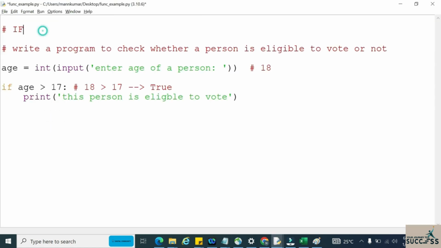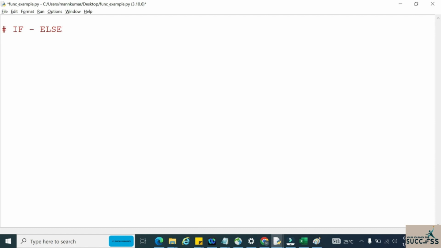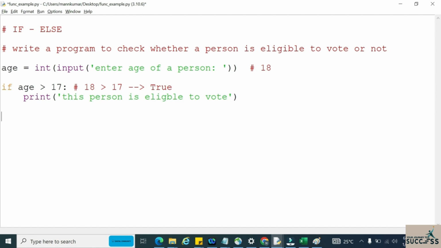Now we are discussing the concept called if else. The same code we wrote in the previous video, we will use now also. In the if else conditional statement, we will have both an if block and an else block. So let us see how the else block gets executed.